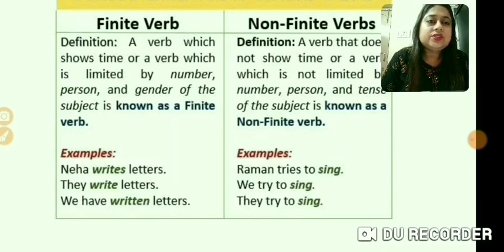Similarly, we'll see the definition of non-finite verbs. A verb that does not show time, or a verb which is not limited by the number, person and tense of the subject, is known as a non-finite verb. For example, Raman tries to sing, we try to sing, and they try to sing. So we see in all three forms, even if the subject has changed, singular or plural, the verb has not changed its form.